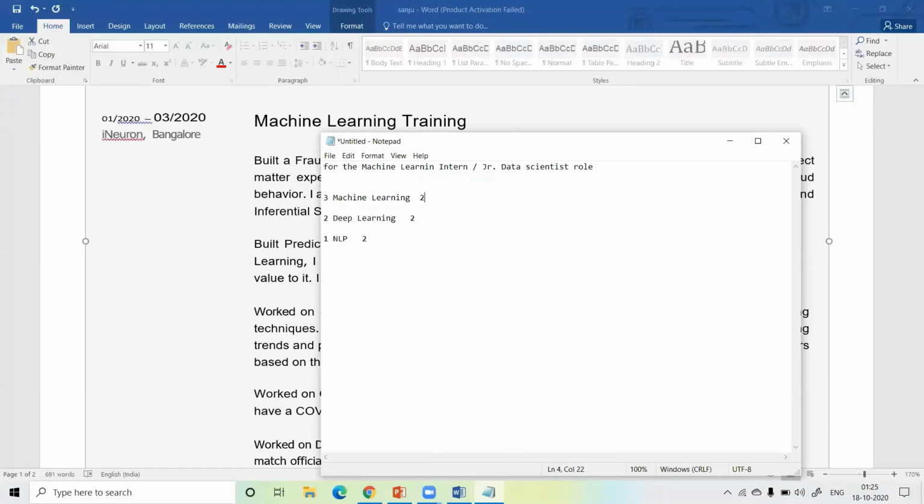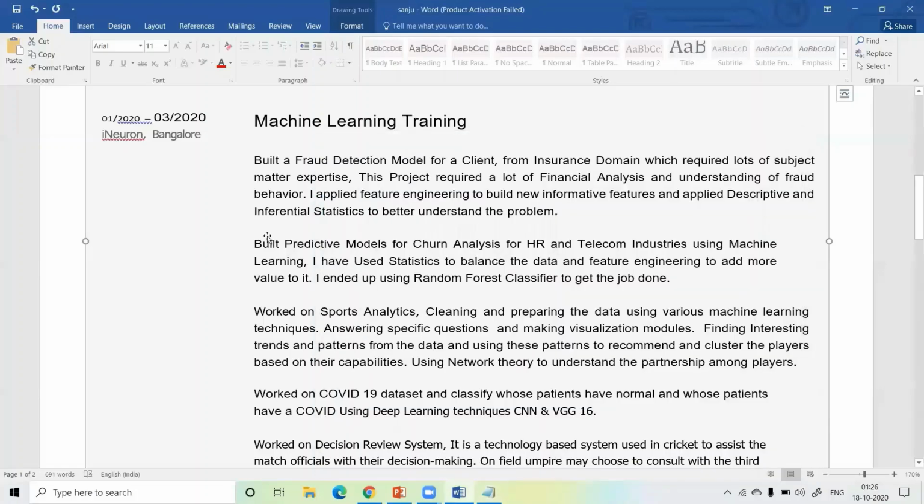If you are interested in the deep learning field, just add 1 more project, like 3 in deep learning, 2 in NLP, and 1 in machine learning. But make sure you add a minimum of 5 projects in your resume. Okay, 3 machine learning, 2 deep learning, and 1 NLP. As a fresher, you have to add these types of projects. Okay, let's discuss how you write your projects and how you mention them in your resume.